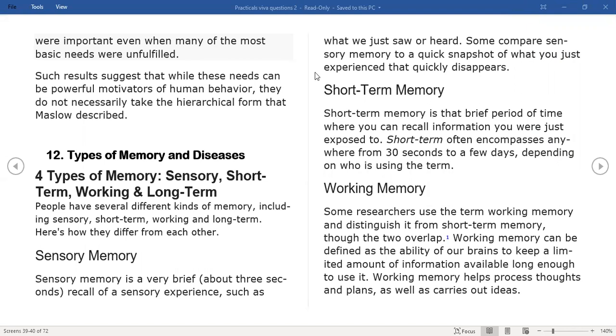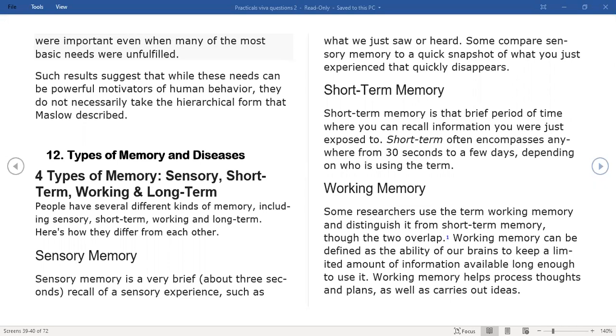Sorry about that. Okay. So there are, as we all know, four types of memory: sensory memory, short-term memory, working memory, and long-term memory. Most of us know working memory and short-term memory. Almost all of us know that short-term memory and working memory are almost one and the same thing. So let's go in order. Let's see sensory memory first.